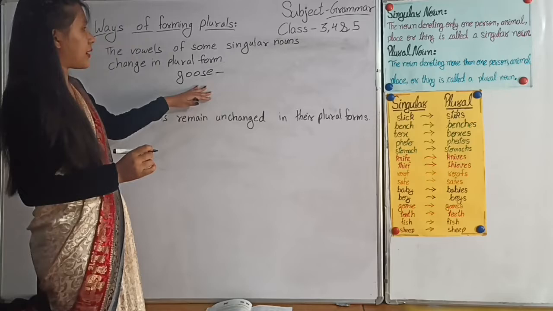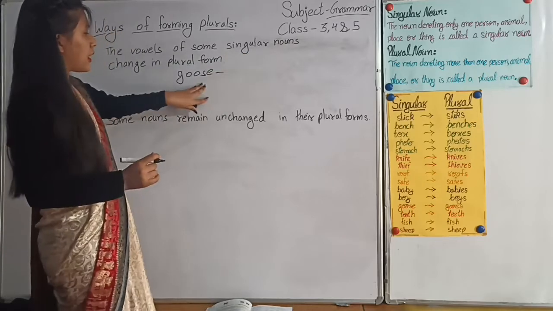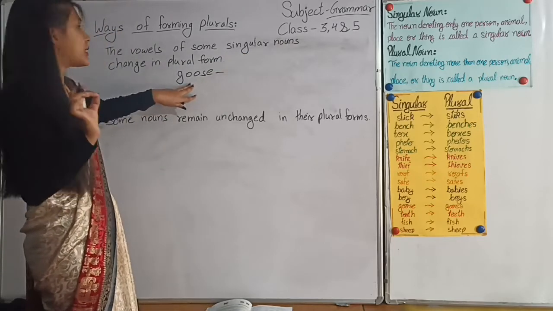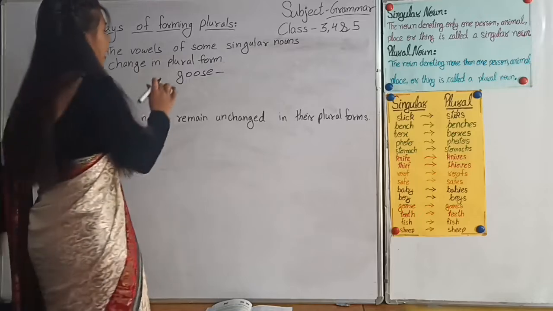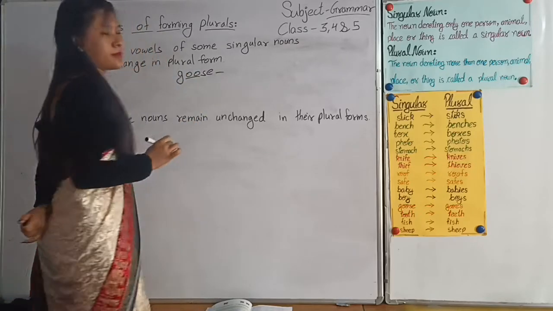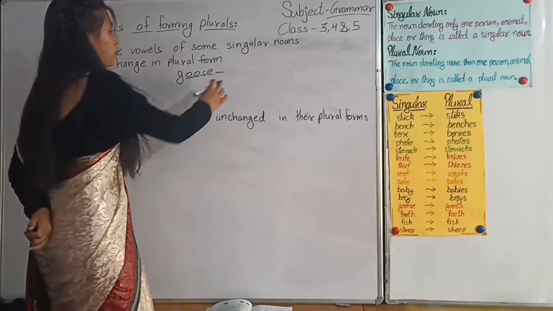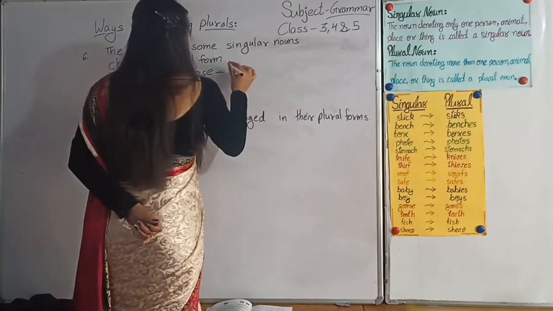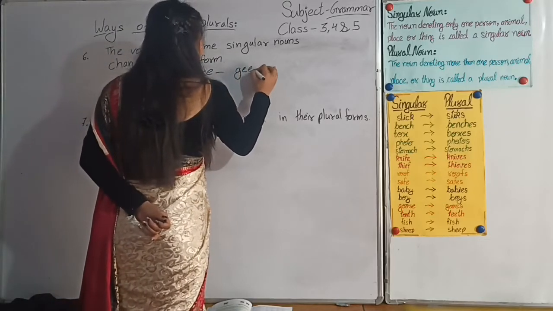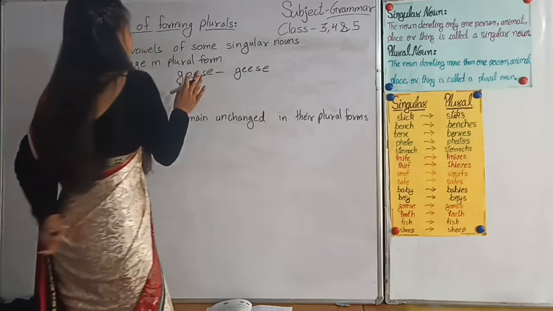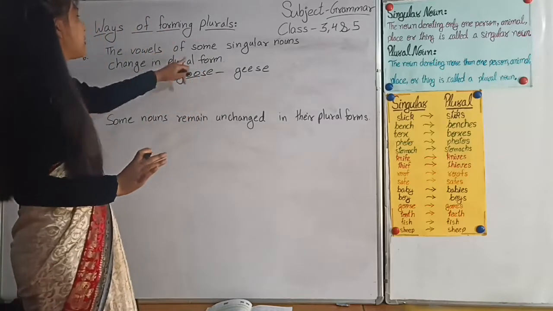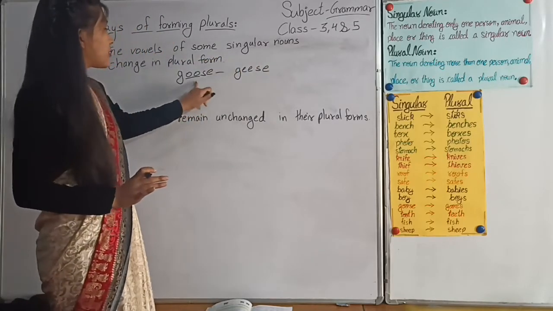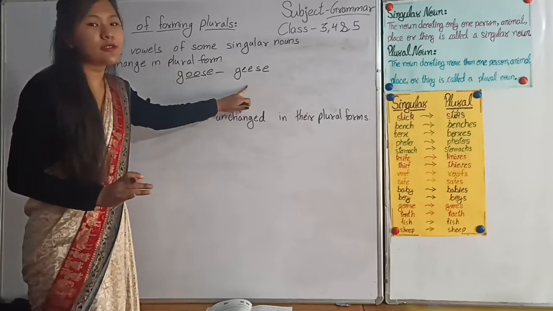Here in the singular noun, there are vowels, and that is changed to make it plural. For example, goose, geese.